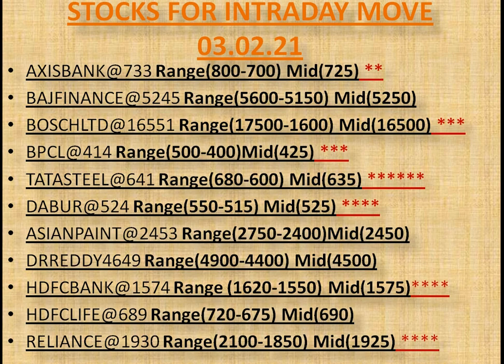Red star marked stocks are more important for intraday trading. Axis Bank, that LTP is 733. Bajaj Finance, that LTP is 5,245. Bosch Limited, that LTP is 16,551. BPCL, that LTP is 414. Tata Steel, that LTP is 641. Dabur, that LTP is 524. Asian Paints, that LTP is 2,453. Dr. Reddy, that LTP is 649. HDFC Bank, that LTP is 1574. HDFC Life, that LTP is 689. And Reliance, that LTP is 1930.